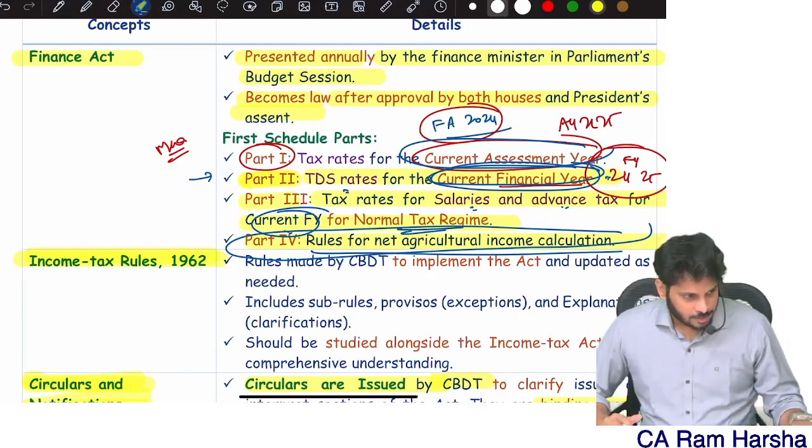So my balance tax liability is 42,550. Plus health and education cess at 4%. 42,550 into 4% is 1,702. So what is my gross tax liability? 44,252. Correct? That's it.